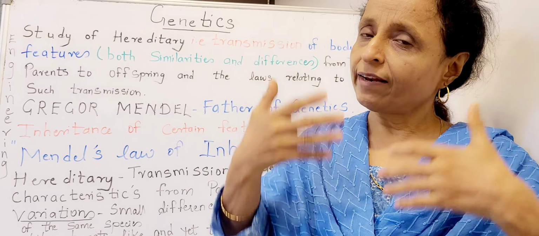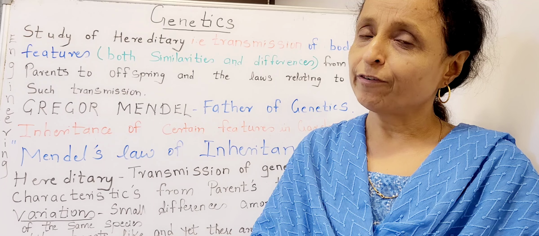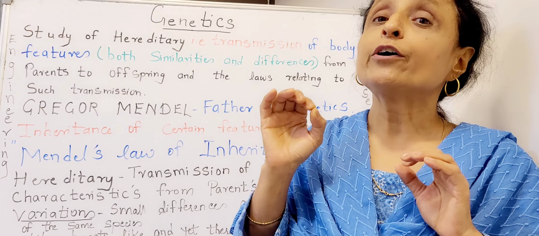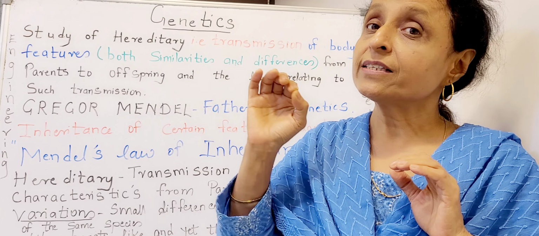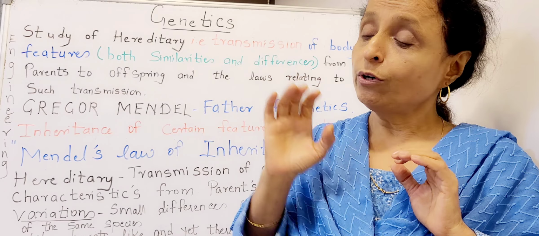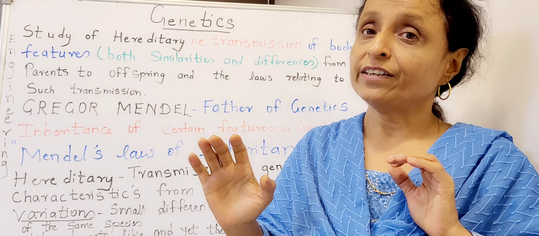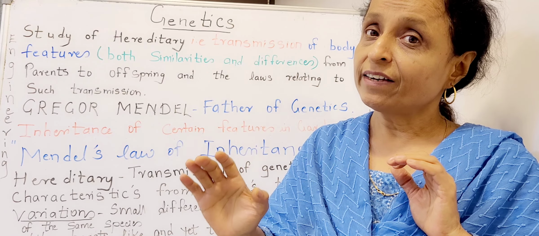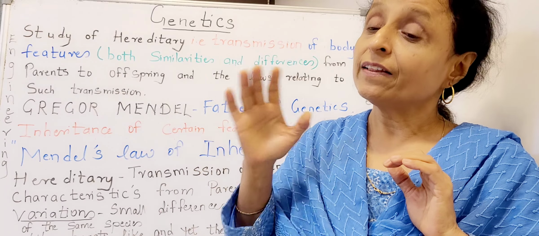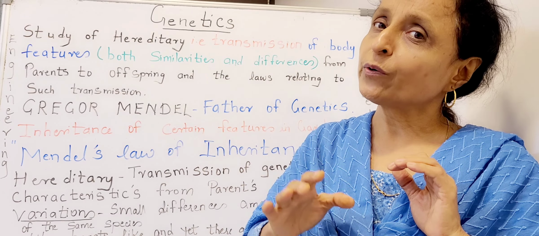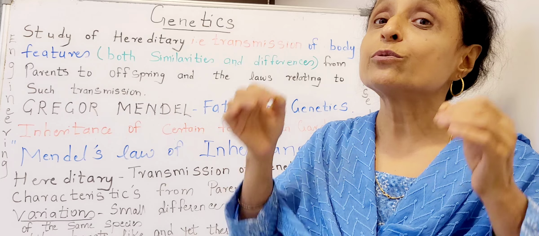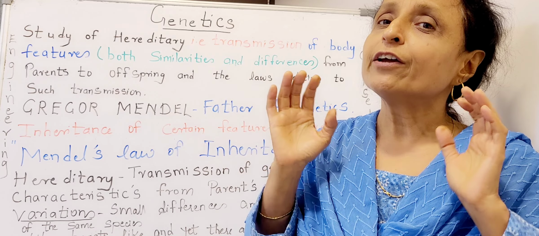So the characters which we have are due to the chromosomes. They carry the blueprint. So the study of genetics is studying the characters which are present in the genes, which form the chromosomes and lead to the character of the organism.